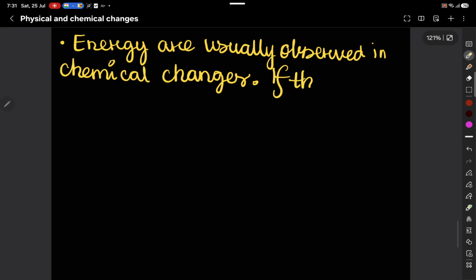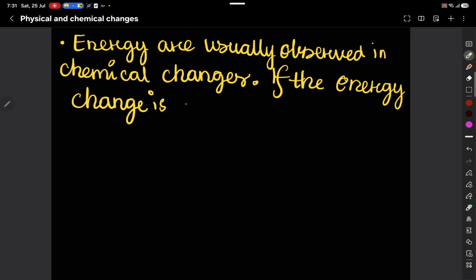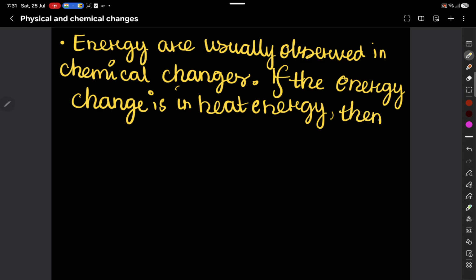If the energy change is in heat energy, then the change is called an endothermic change.